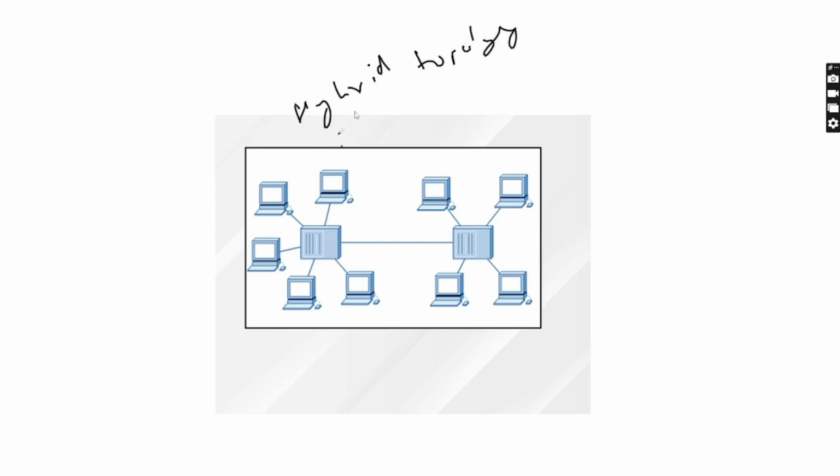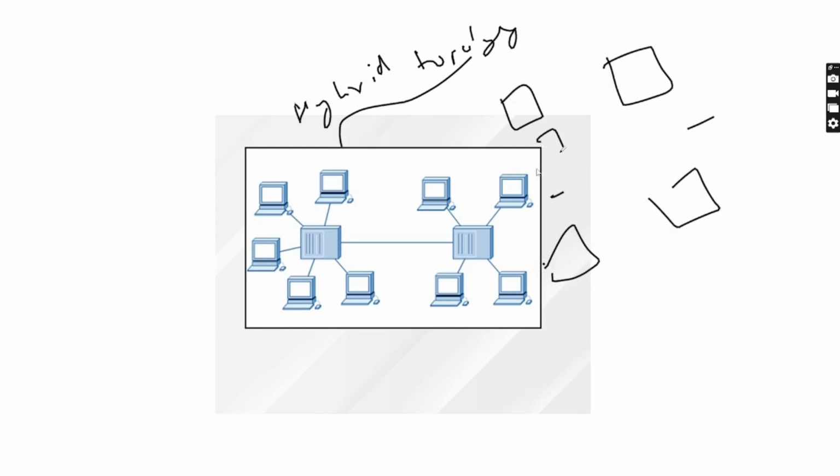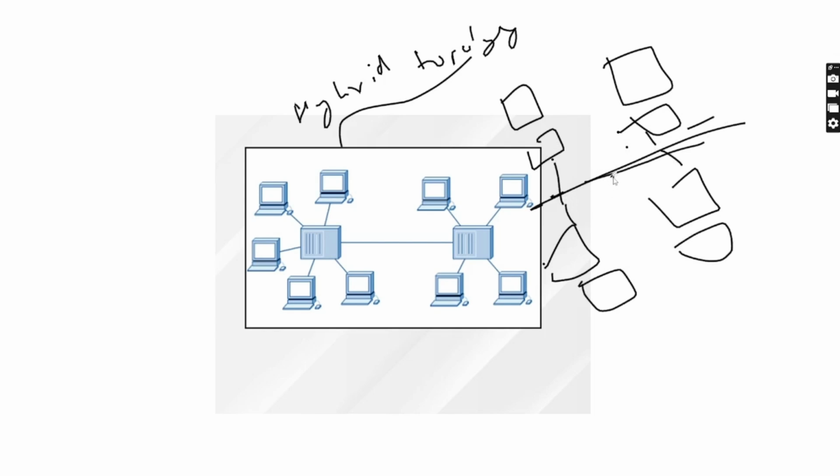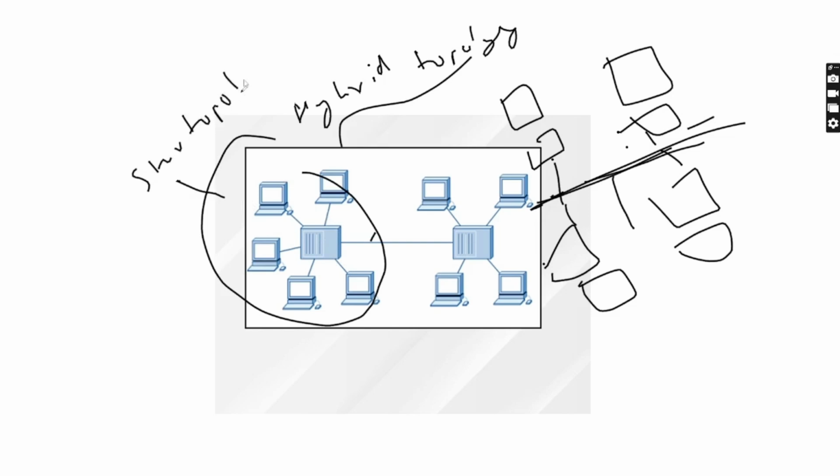Before learning hybrid topology, we need to learn about bus topology. Suppose these are our computers. When the computers or the network are connected using a straight line or a straight wire, then it is said to be a bus topology. Whenever two topologies combine, you can see that this is a star topology, and this is a bus topology.